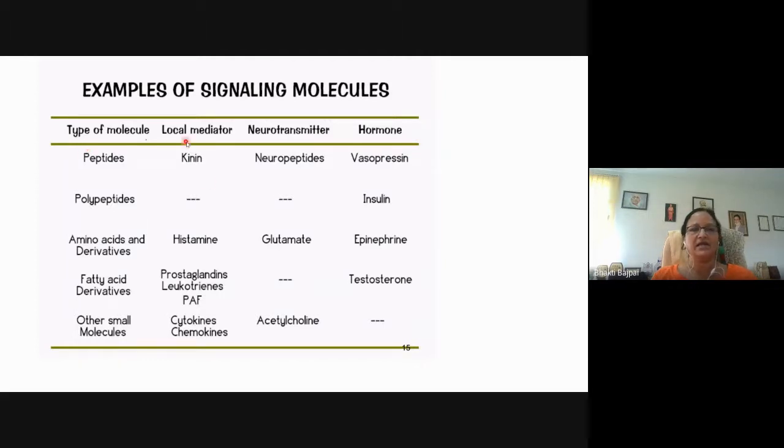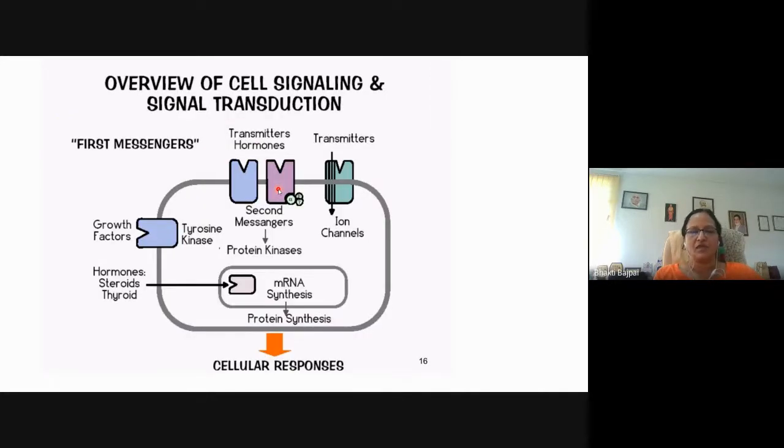So peptides, they act as a local mediator in the form of kinin, or the neuropeptides as the neurotransmitter, or the vasopressin as the hormone. So these are different examples of the signaling molecule. These signaling molecules bind to the receptors and therefore they are called the first messengers.